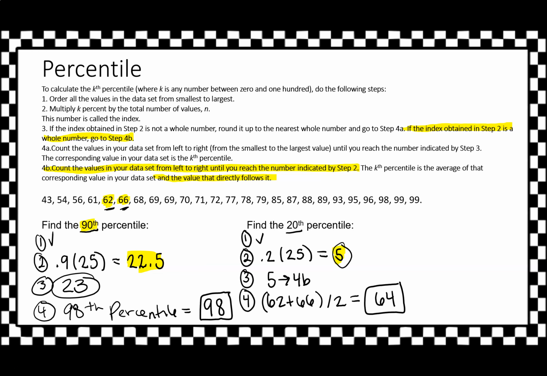So what did we find? We found that if you scored in the 20th percentile on this test, you scored a 24. Meh, not so good. If you scored in the 90th percentile, you scored a 98. That's pretty good. All right.